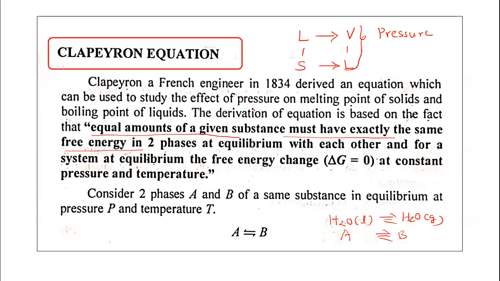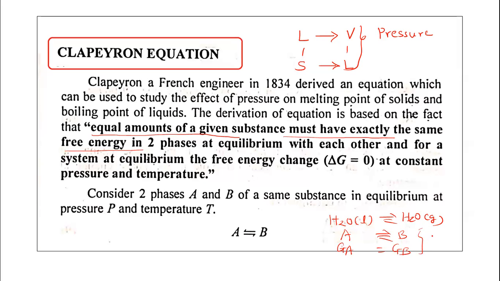Now in this case also, when the two phases are in equilibrium, suppose that A and B are the two phases, liquid water and vapor water, then the free energy of the component in phase A becomes equal to the free energy of the component in phase B. So their free energies are the same.